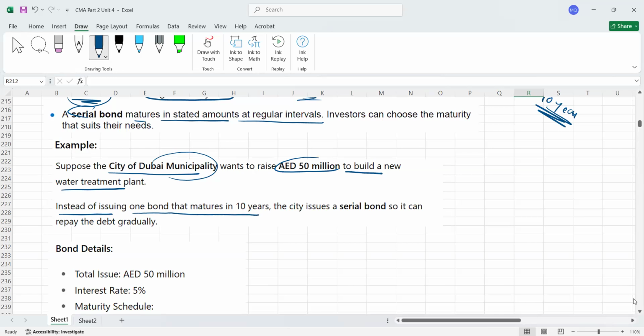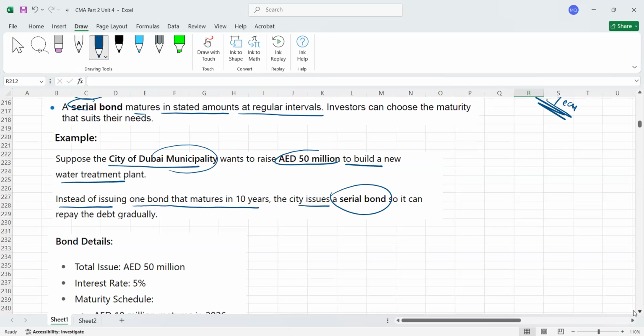Okay, because here with the question I'm explaining also, because if you raise $50 million and keep one day to repay, maybe the end of the 10th year, then it's a problem for you, because 50 million is a huge amount. Maybe you might have a problem at that time to settle this debt. That's why the city issues a serial bond. Serial bond means the bonds with different maturity dates.